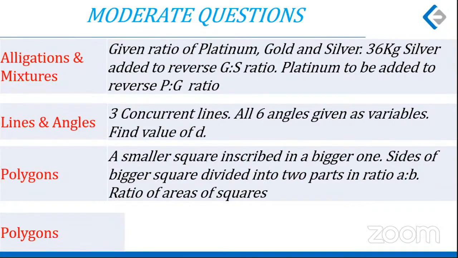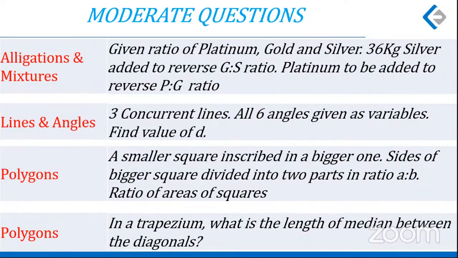And the last on polygons, ninth one in this moderate question. A trapezium is given. In the trapezium, the two parallel lengths were given. The smaller side and the longer parallel side lengths were given. Two diagonals were to be drawn and the median was to be drawn. Now the question was, what was the length of the median between the diagonals? What part of the length, not as a fraction, but as an absolute value, what part of the length of the median was between the diagonals?